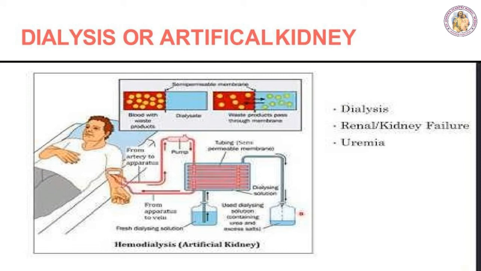Dialysis. Did you hear the word dialysis, isn't it? It's an artificial kidney. This is used for filtering excess amounts of fluid or toxic waste in the body. This condition is known as kidney failure. So when a person develops kidney failure, the artificial kidney process, that is dialysis, will take place.